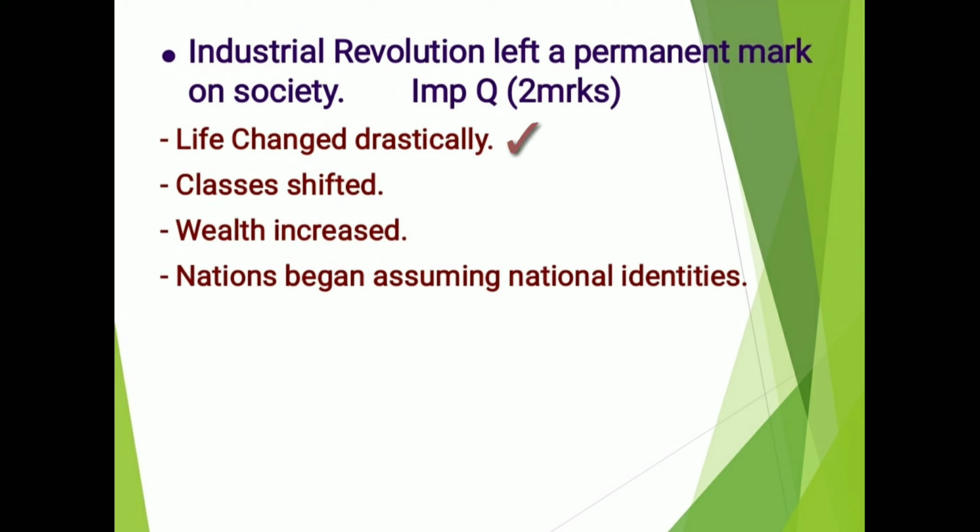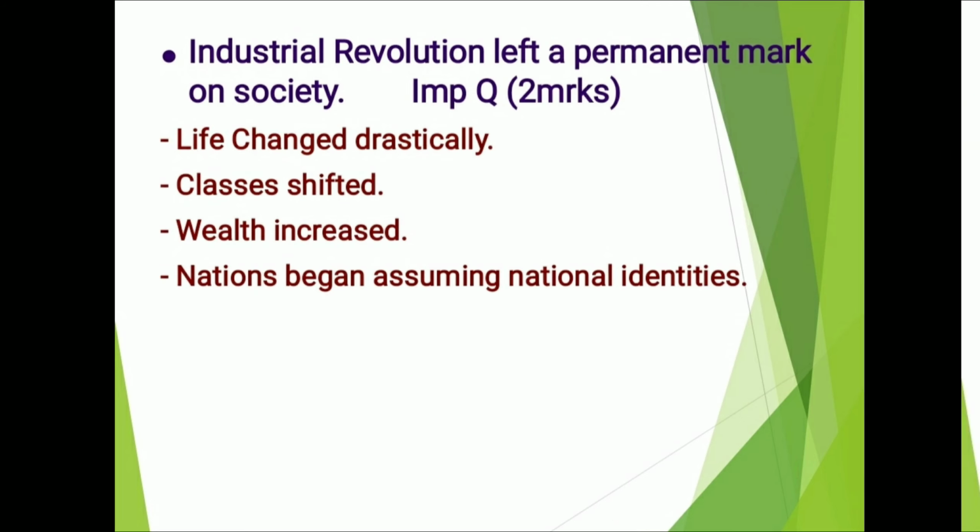The answer is, life changed drastically. The changes that took place in the life of the people were never witnessed before. Secondly, classes shifted. Earlier, feudal lords were important. Now, because of the Industrial Revolution, industrialists and laborers became important. Thirdly, wealth increased. The wealth of the industrialists increased. And the fourth point, nations began assuming national identities.